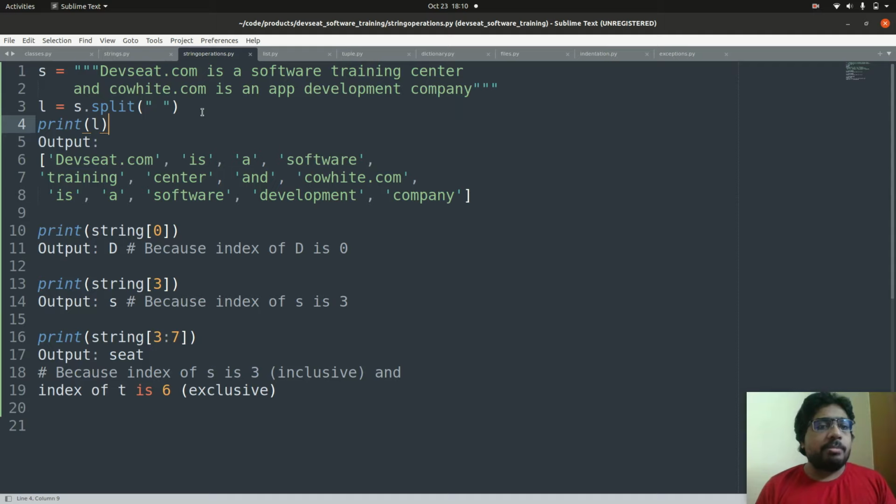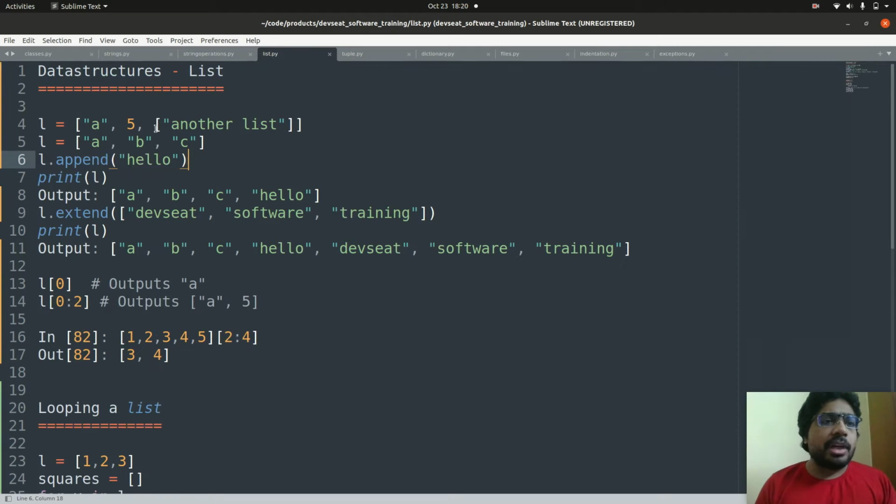Let us see string operations in Python. If you want to convert a string into a list, then you can simply split the string using a separator like space. Then you will get a list like this. Or if you want to get a particular element from a string, then you can use the index. The index of D is 0, so string of 0 is D. The index of S is 3, so string of 3 is S. Or if you want to get a substring from the string, you can do like string of 3:7, which returns seat, because the index of S is 3, the index of T is 6. Here the second one is exclusive, so you need to do index plus 1.